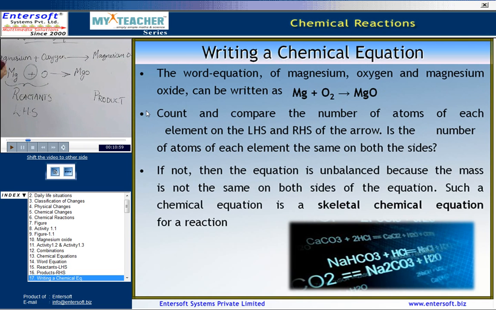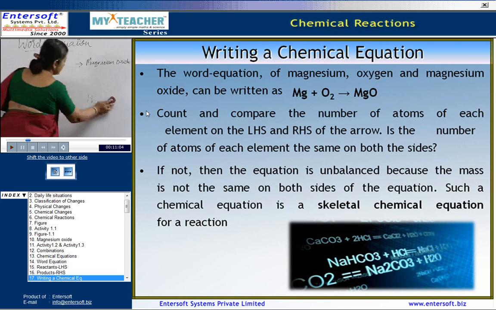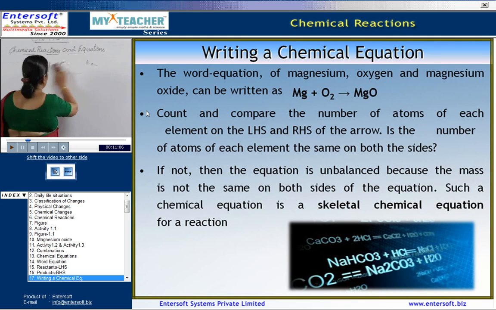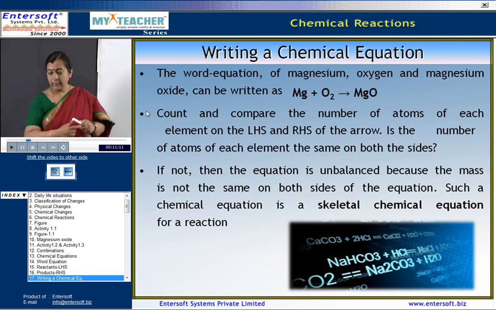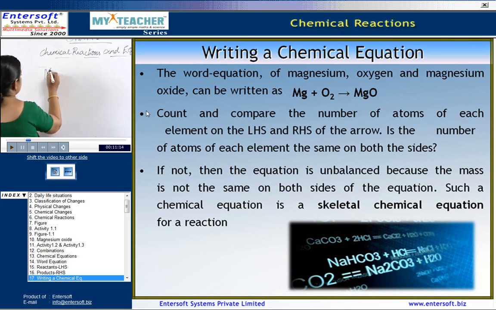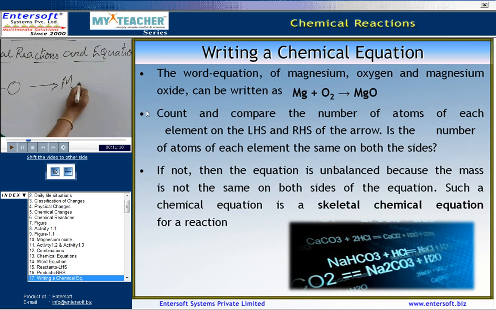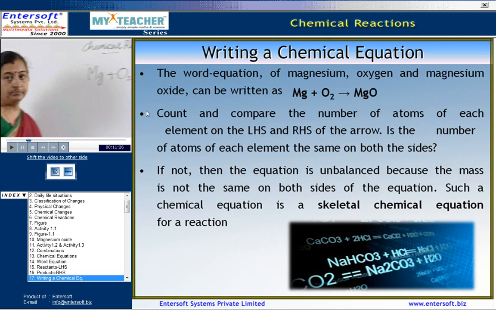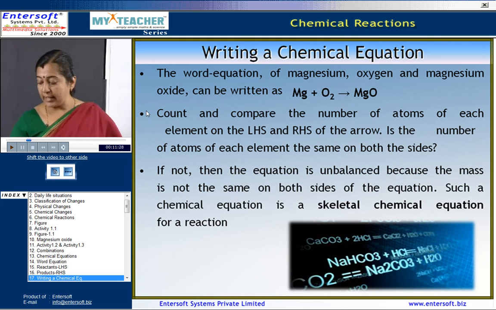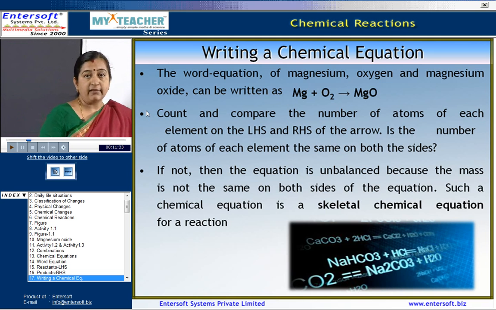Now, let us see how to write the chemical formula for this. We have written this as Mg plus O giving rise to MgO. Now, Mg, but we know the formula for oxygen is O2. Now, count and compare the atoms of each element on the left hand side and the right hand side.